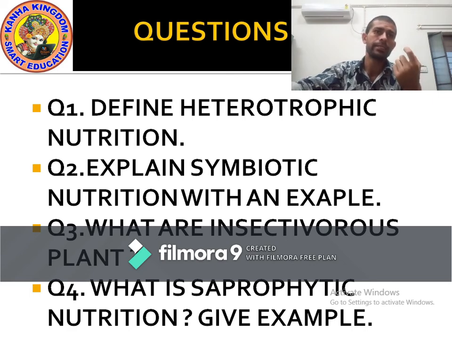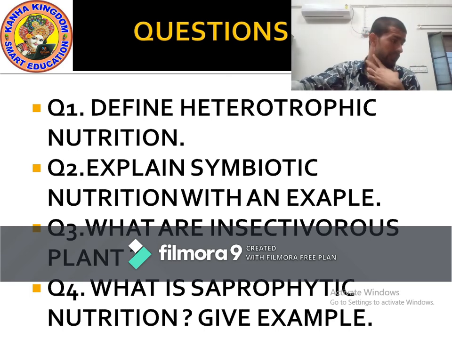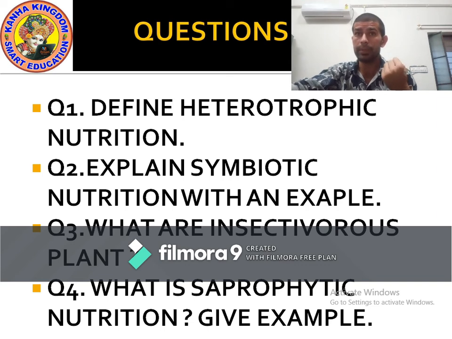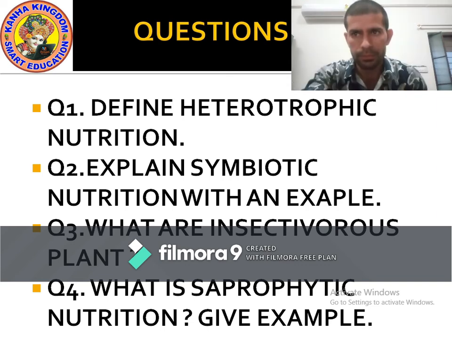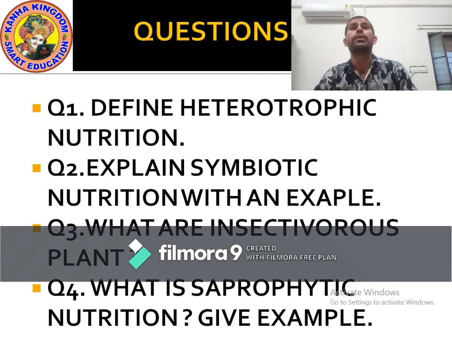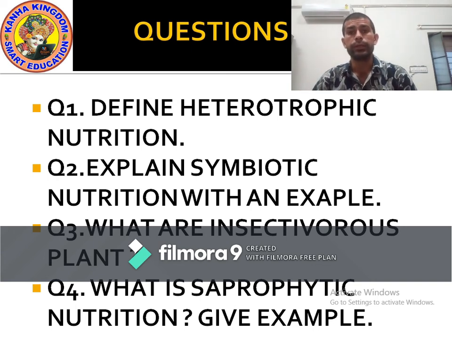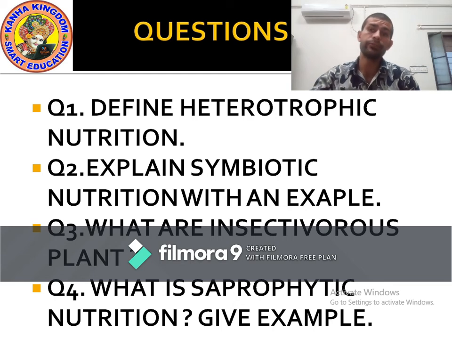Next question. Explain symbiotic nutrition with an example. Symbiotic nutrition is a type of nutrition where sharing of nutrition as well as shelter takes place between two organisms. In another word, symbiotic nutrition is a mode of nutrition in which organisms live and share food and shelter with each other.